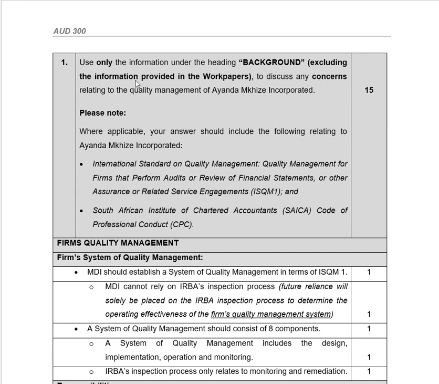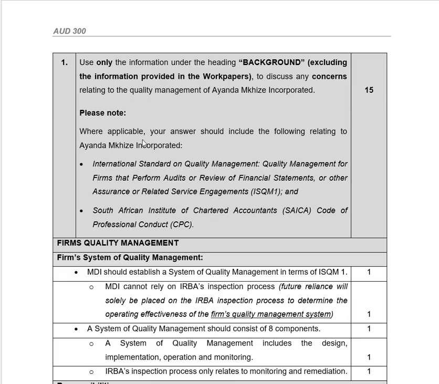Our first question says, use only the information under the heading background, excluding information provided in the working paper, and discuss any concerns relating to the management of Ayanda Mkhize Incorporated.